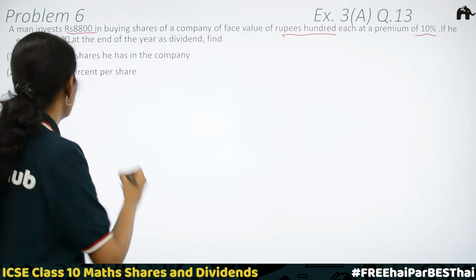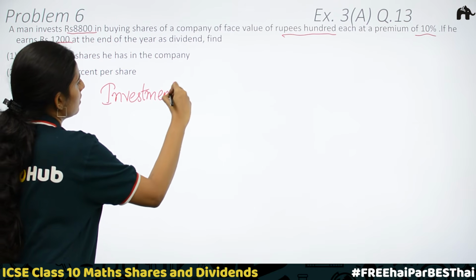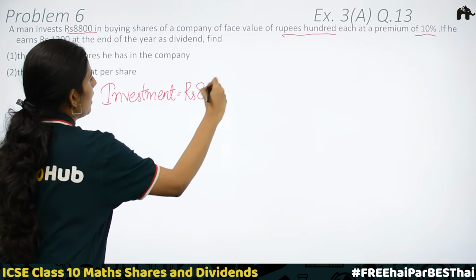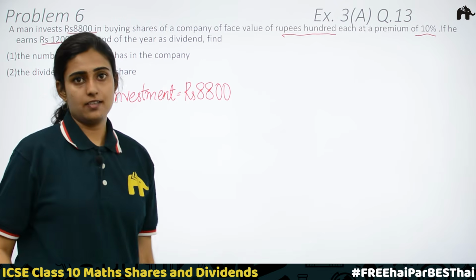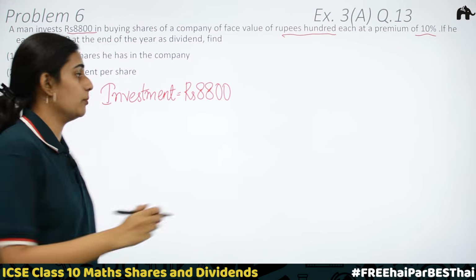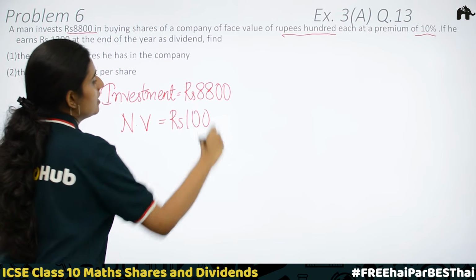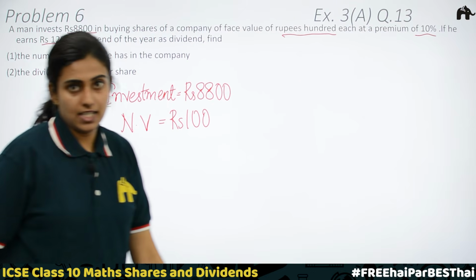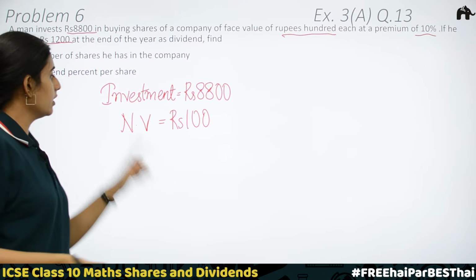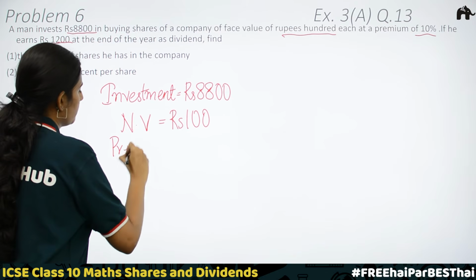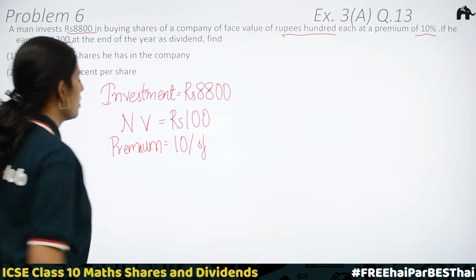Given investment is equal to rupees 8,800. Then face value of rupees 100. We know face value and nominal value are the same. Nominal value or face value is equal to rupees 100 at a premium of 10%. This is a case of above par. Here the market value should be greater than nominal value. We need to find the premium. Premium is equal to 10% of nominal value.